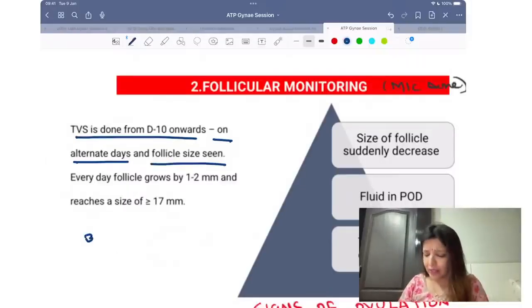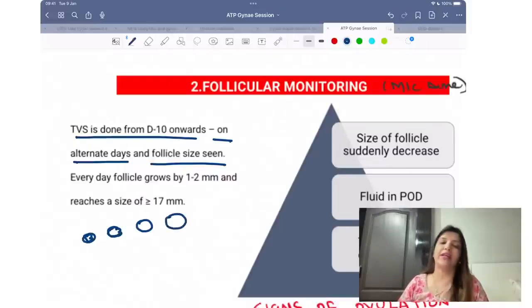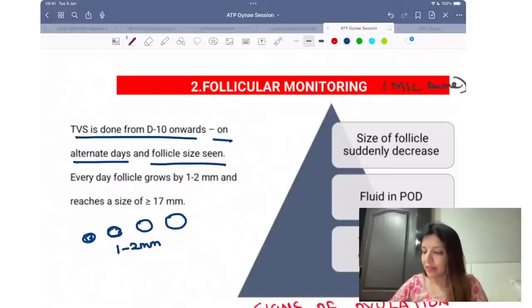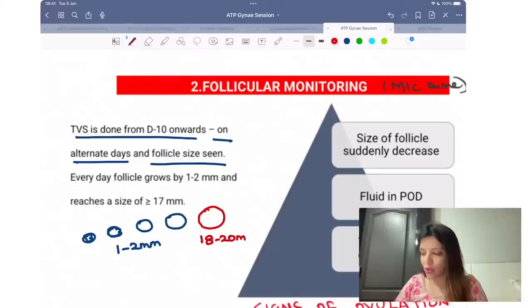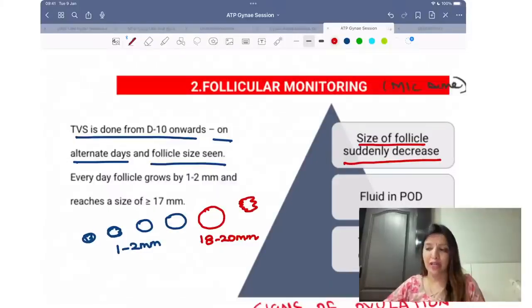Every day you see that the size of the follicle increases by 1 to 2 millimeters per day. Ultimately, the size is going to become 18 to 20 millimeters, or more than 17, that's one and the same thing. And after that, suddenly the size of the follicle decreases, right? That is going to tell you that she has ovulated.